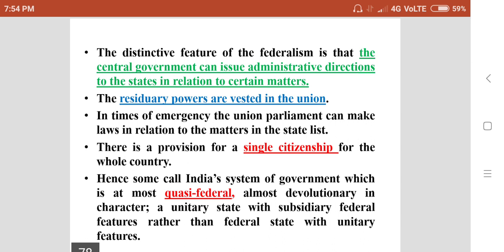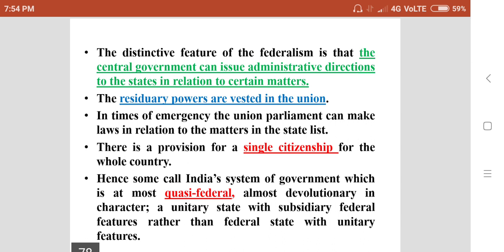the central government can issue administrative directions to the state governments, and the central government can also make laws on the subjects of the state list. So in this way there is a domination of the central government. The residuary powers are vested in the union.